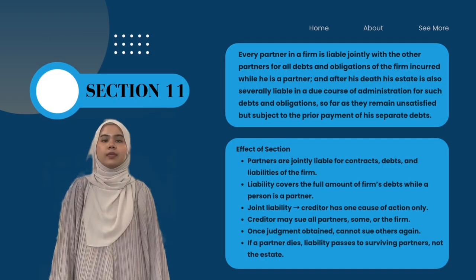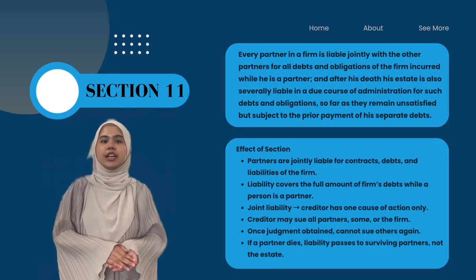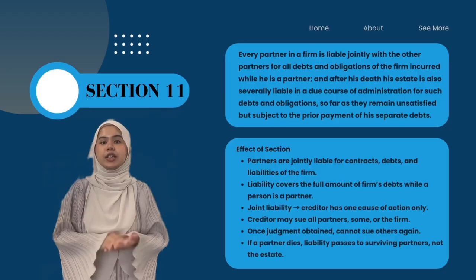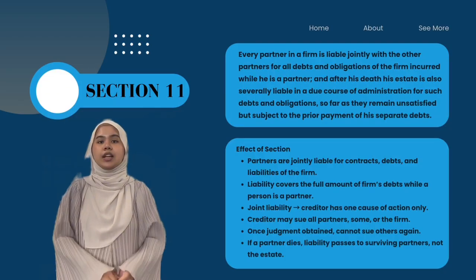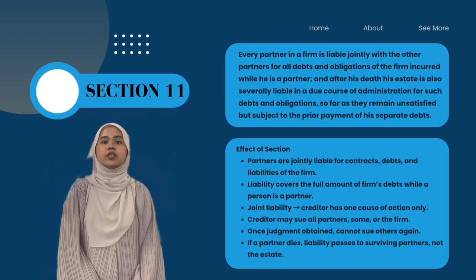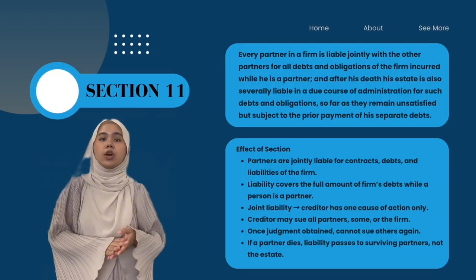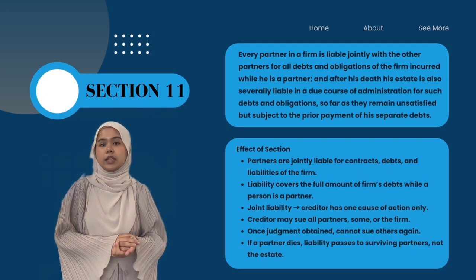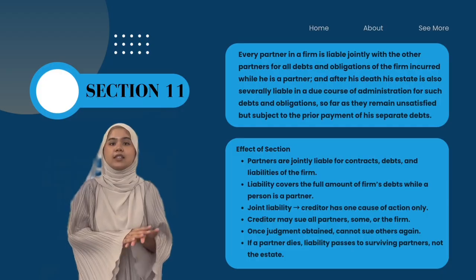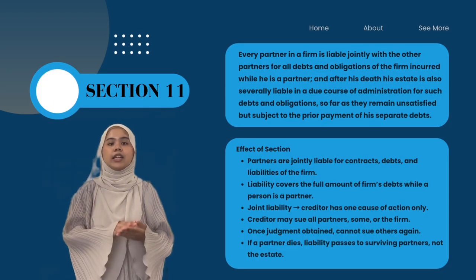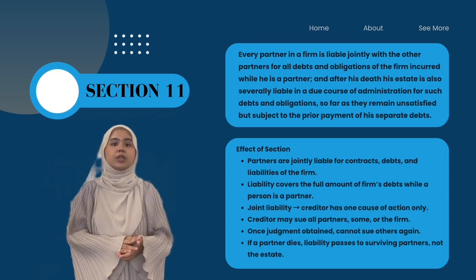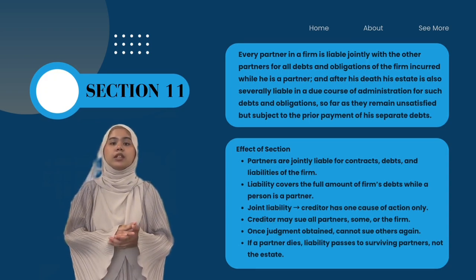There is another section that gives protection to the supplier if he is still not satisfied with the action taken. Under this section, it explains that every partner in a firm is jointly liable with the other partners for all debts and obligations of the firm incurred while he is a partner. After his death, his estate can also be held severally liable, as long as the debts were incurred during his lifetime and subject to the payment of his own personal debt first.